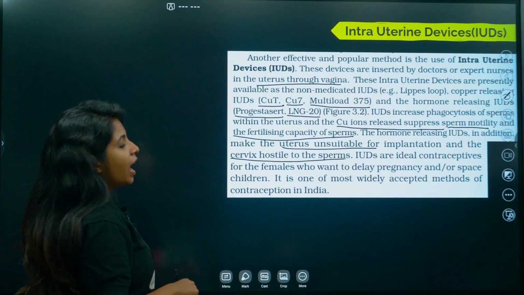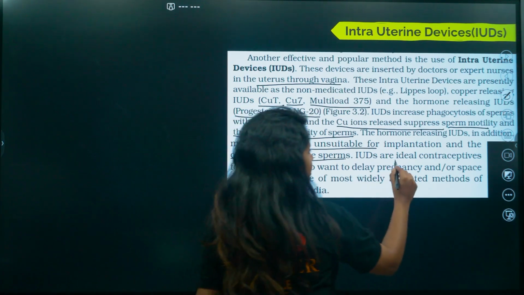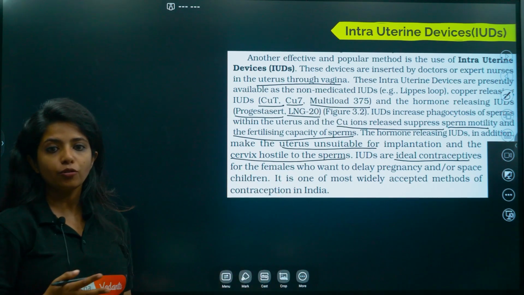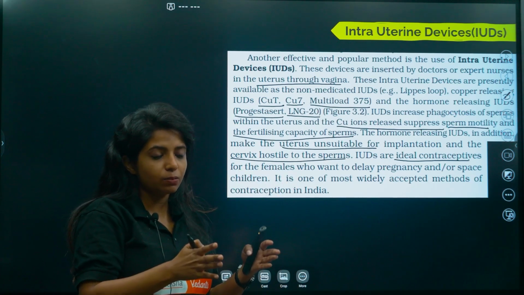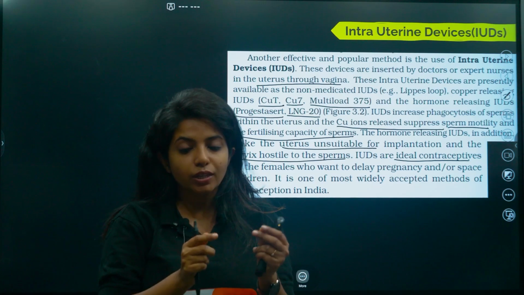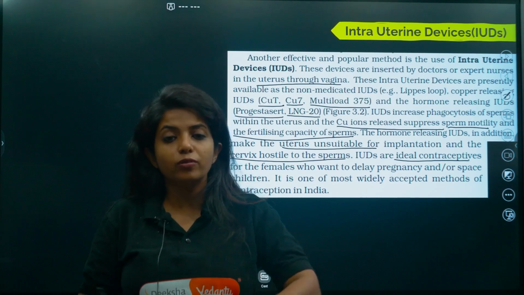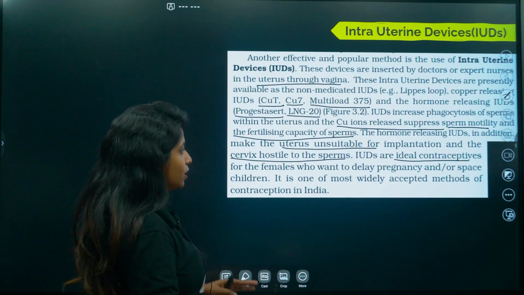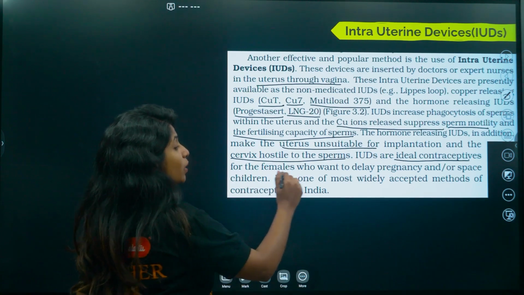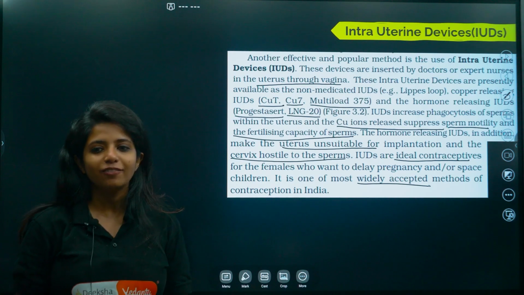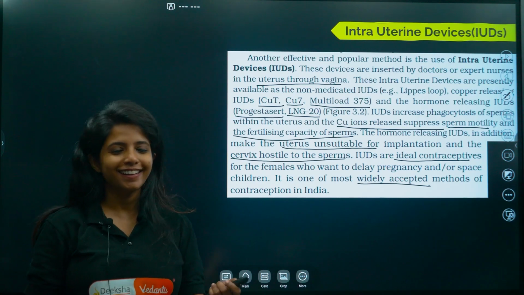IUDs are ideal contraceptives, I told you, for the females who want to delay pregnancy or want to space children. So after one child is born, then you can put the IUD. After 5 years, probably after its effect is over, or when you want to remove it, you can remove it, but it is reversible, it is not a problem. It is one of the most widely accepted methods of contraception in our country, that is in India.